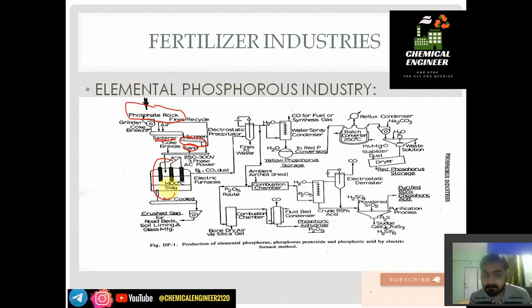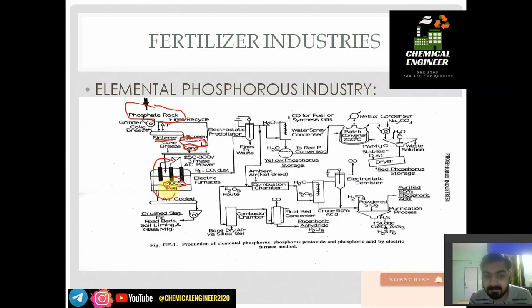And slag is nothing but CaSiO3. The temperature of the furnace is 1400 degrees Celsius. It operates on 3-phase, 250 to 300 volt AC power. Temperature is a must, 1400 to 1450 degrees Celsius. Slag, CaSiO3, is known as slag. It may also have FeSiO3.